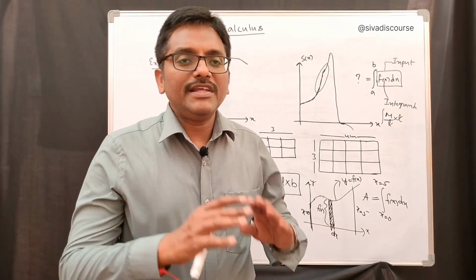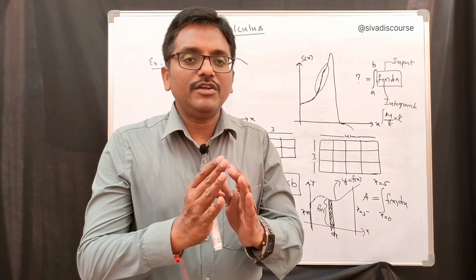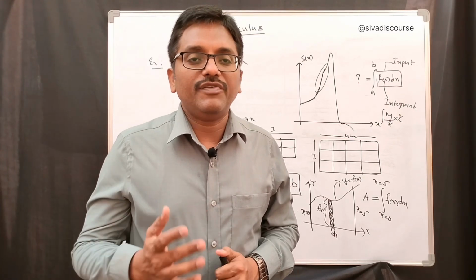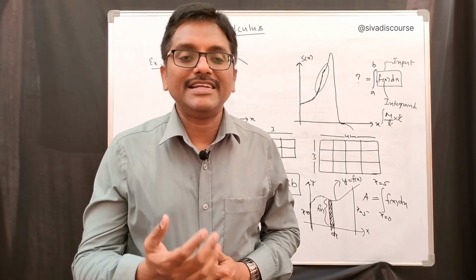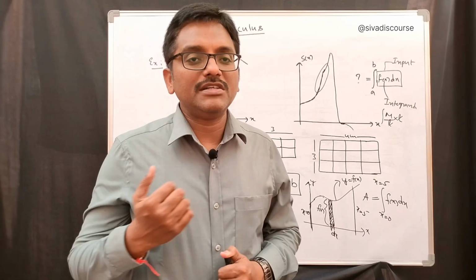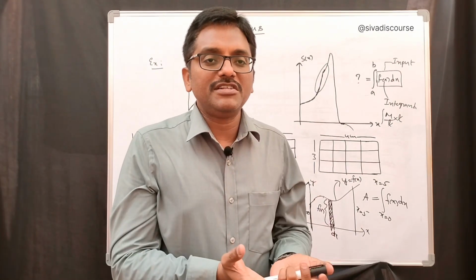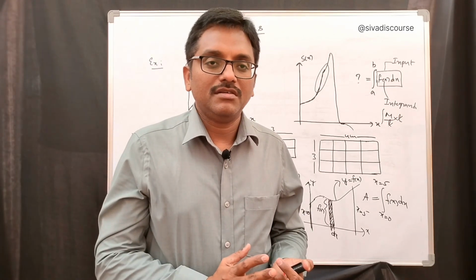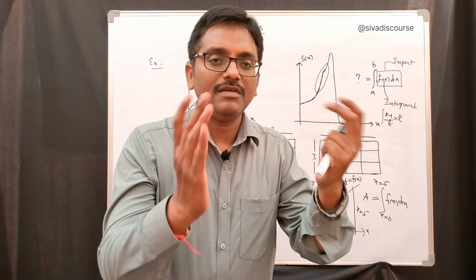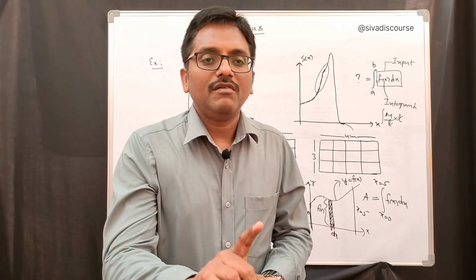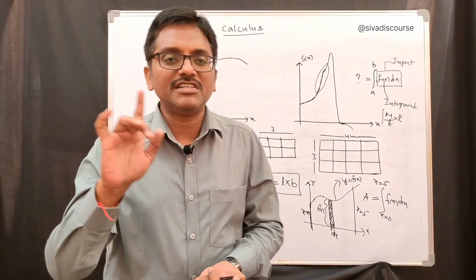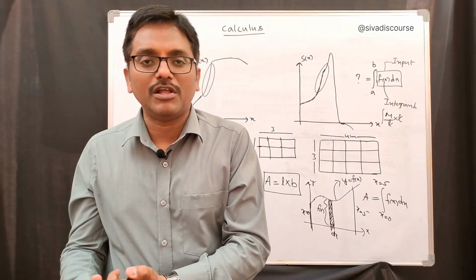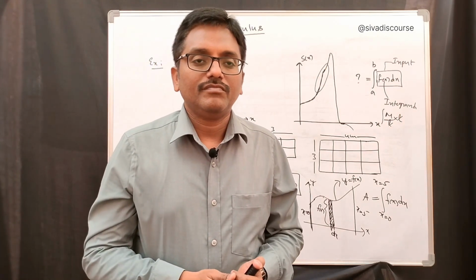Differentiation means if we know the entire object's properties, we have to find small object properties. For example, I have traveled almost 500 kilometers in 5 hours. What is my speed? 100 kilometers per hour. I mean, per 1 hour, what is the speed? That is what we are saying. The incomplete information I have given is 500 kilometers traveled in 5 hours, which is the complete, entire information. I am asking only what is happening in 1 hour, the distance I have traveled in 1 hour, which means small object properties. From entire object properties to small object properties, we have to go for differentiation.